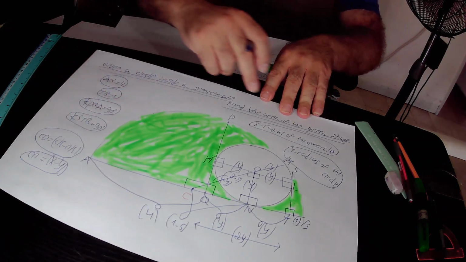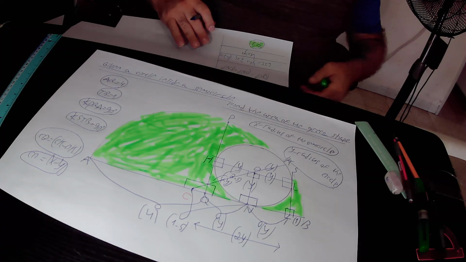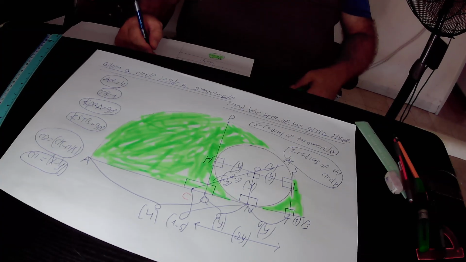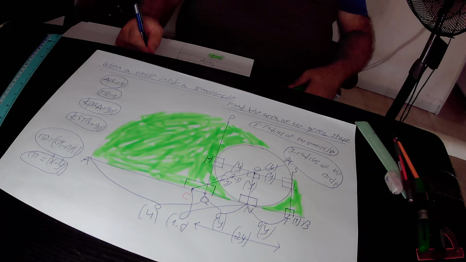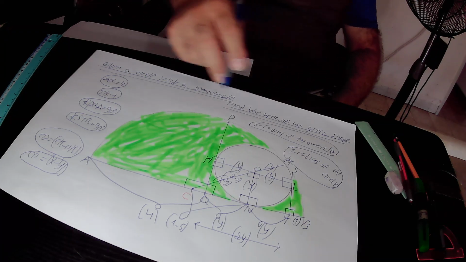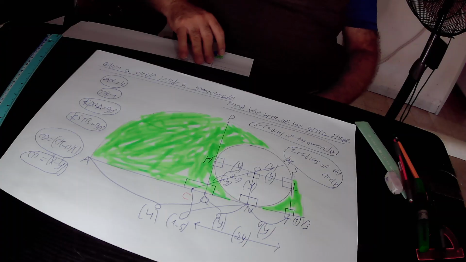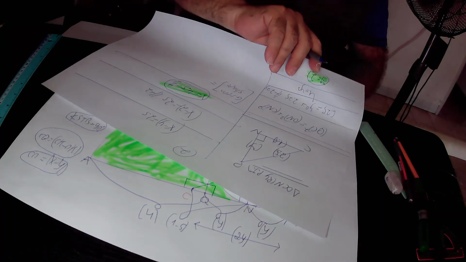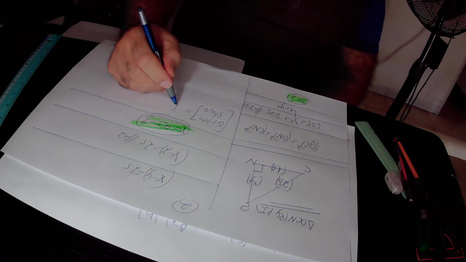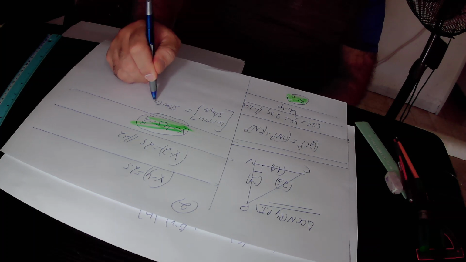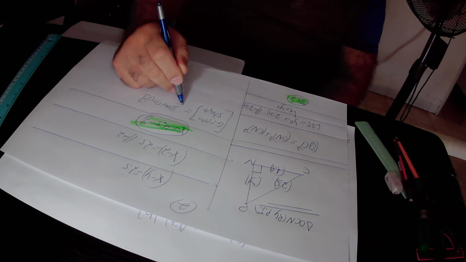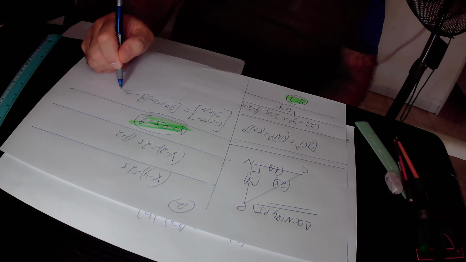Our task is to find the area of this green shape. So what is the area of the green shape? From the drawing, it is very easy to see that the area of the green shape in total equals the area of the big semicircle minus the area of the small circle. So write it down, the area of the green shape equals the area of the big semicircle minus the area of the small circle.